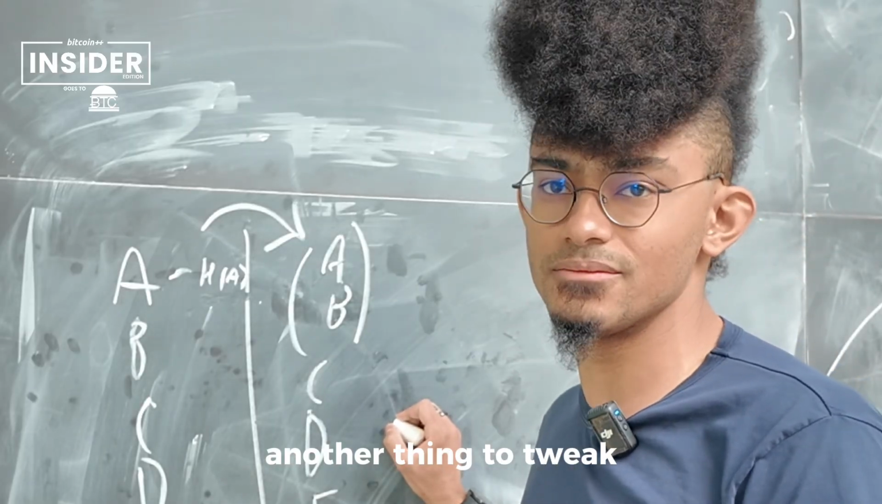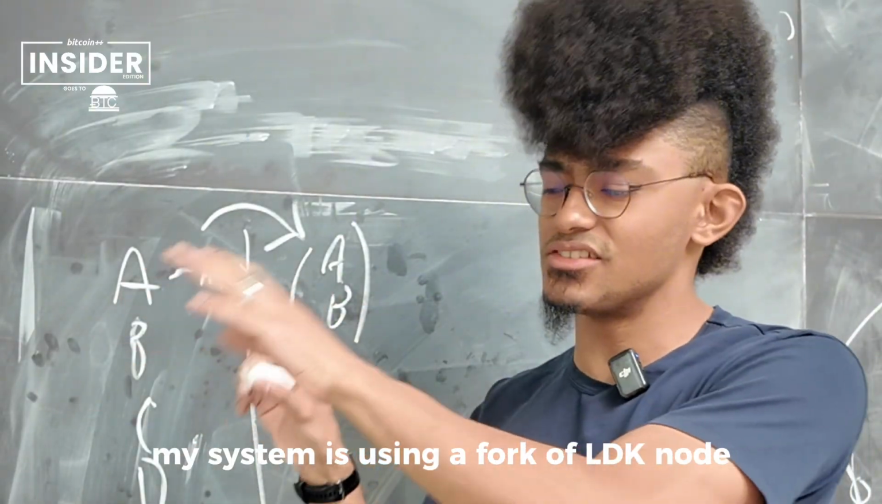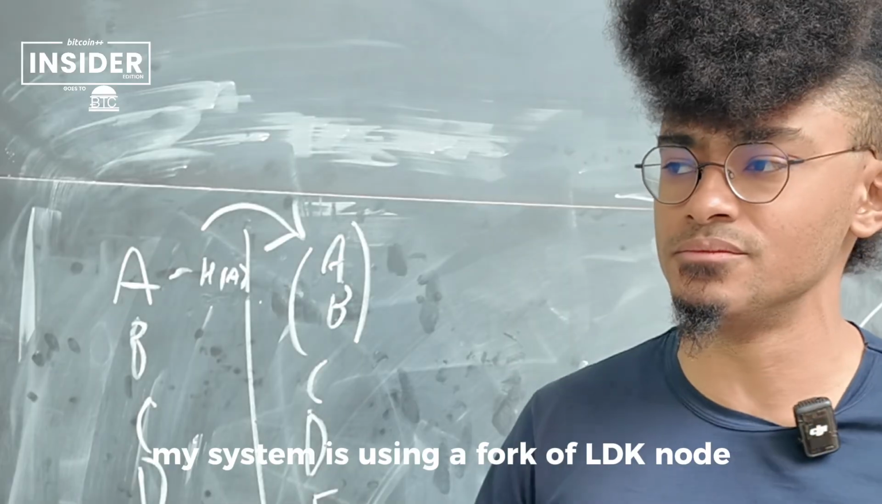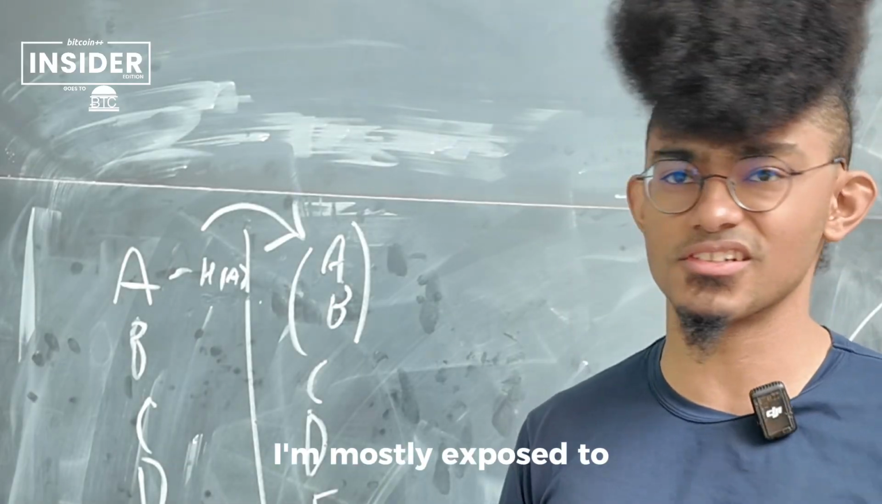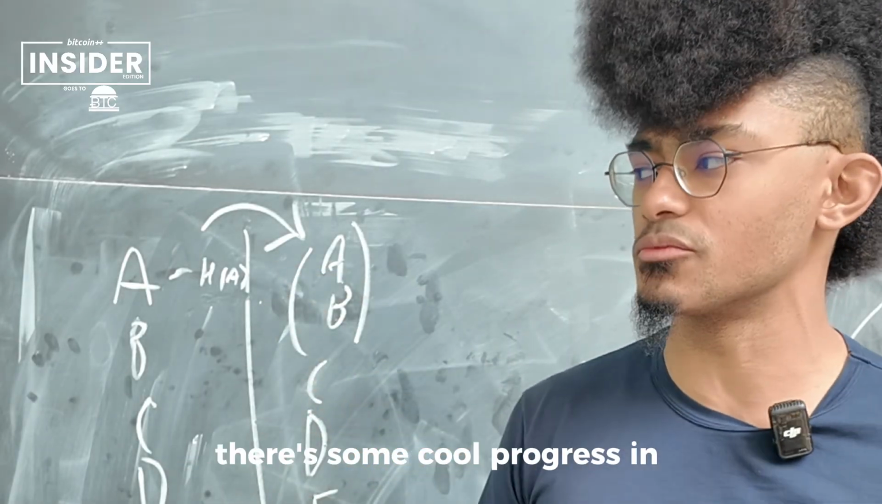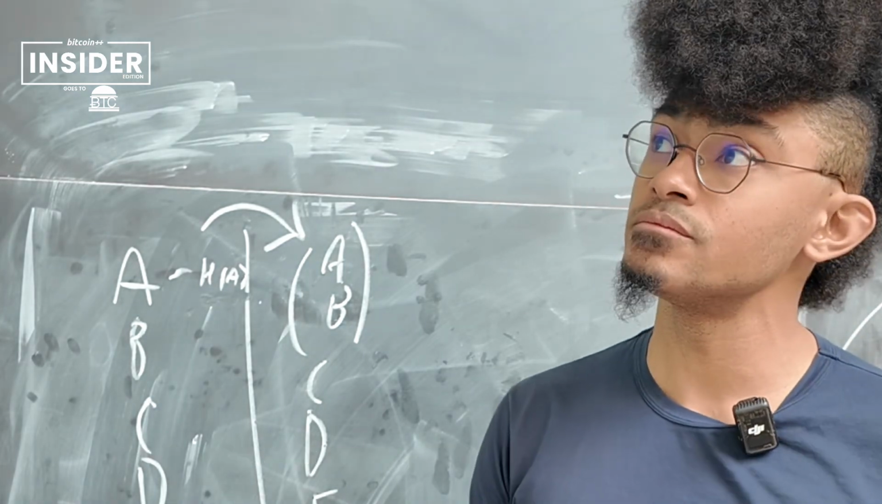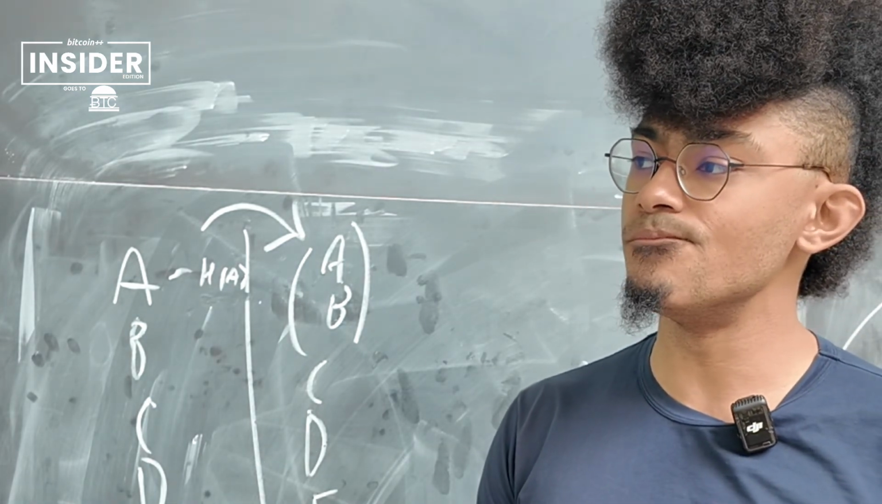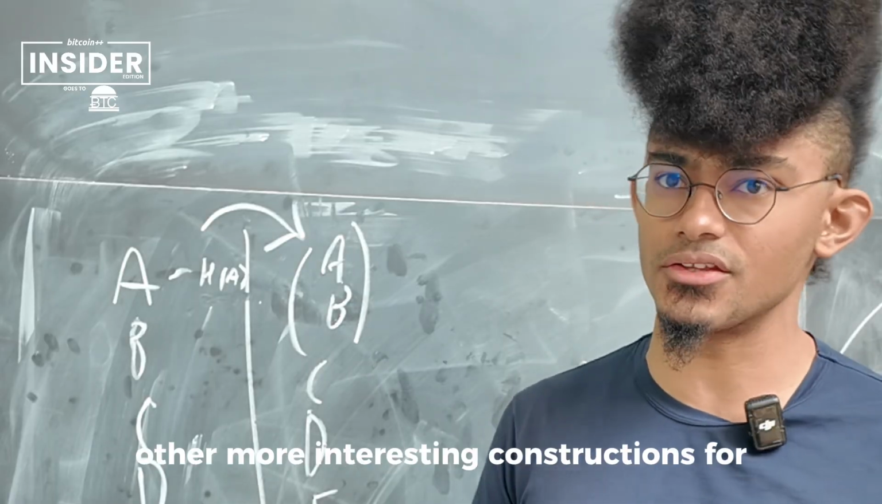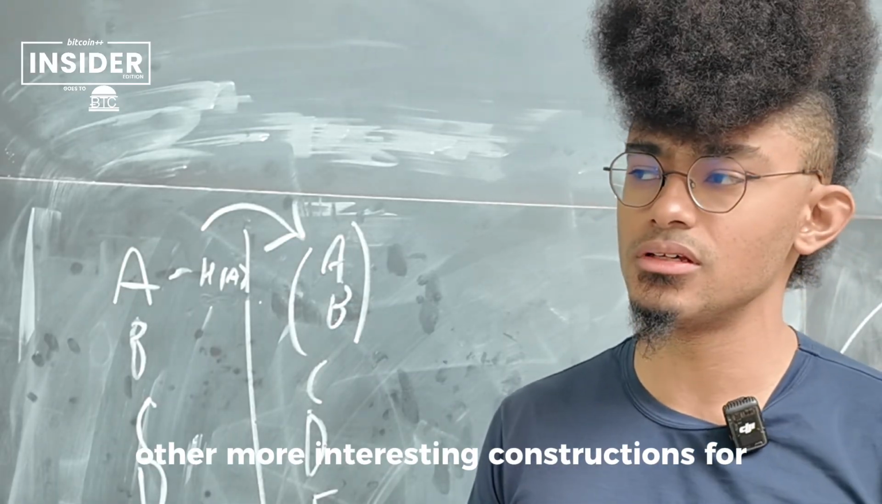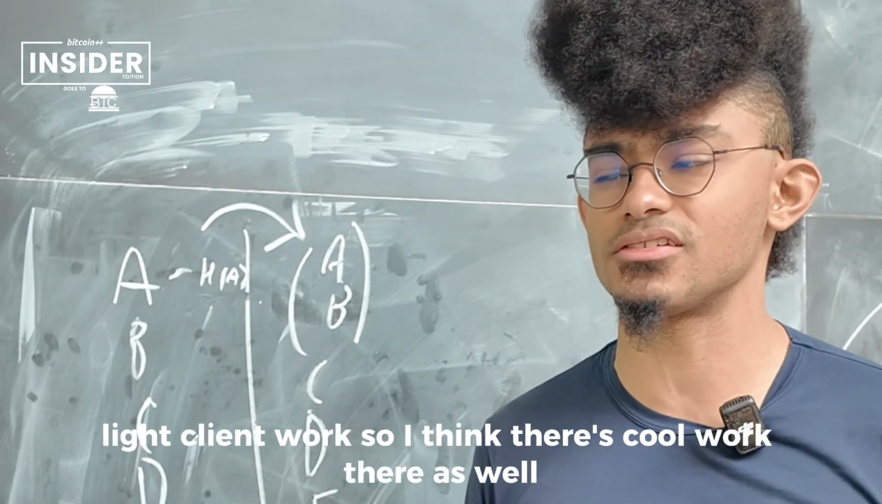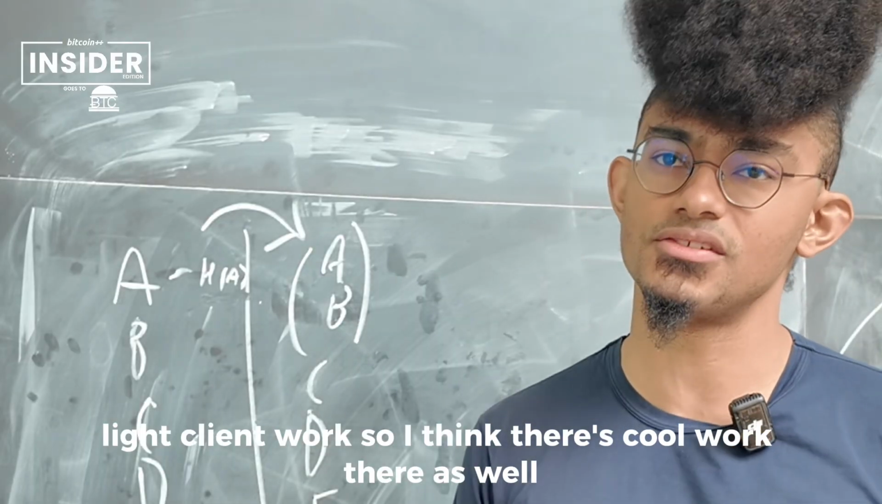But yeah, my system is using a fork of LDK Node, so I'm mostly exposed to developments on that side. But there's some cool progress in doing mobile nodes that are really light, either using block filters or other more interesting constructions for light client work. So I think there's cool work there as well.